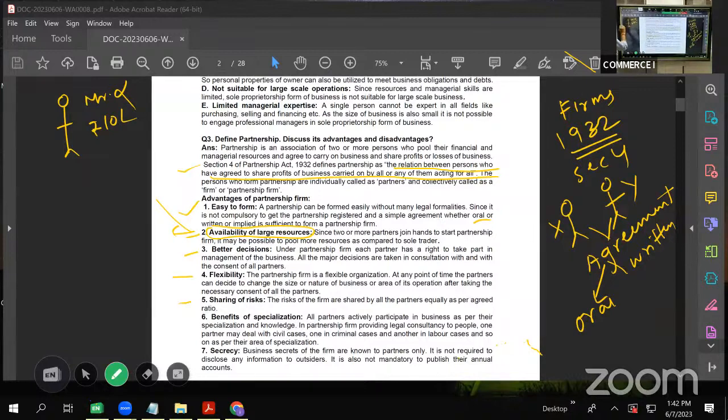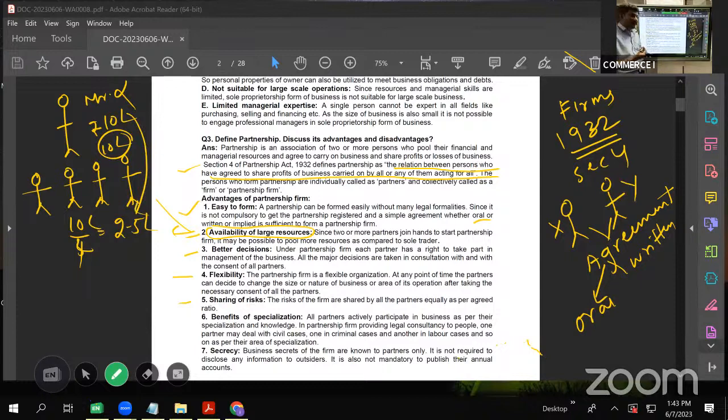But just imagine the same scene with, say, 3 or 4 partners. We imagine it with a firm having 4 partners. If they incur a loss of 10 lakhs, what will happen? This 10 lakh will be divided between 4 people. Let us say if they are equal partners, each one will have to bear only 2.5 lakhs. So if you see comparatively, the risk is getting diffused in case of partnership. Of course, profit also will have to be distributed, but even loss gets distributed in the worst situation. So this is again an advantage we can say.